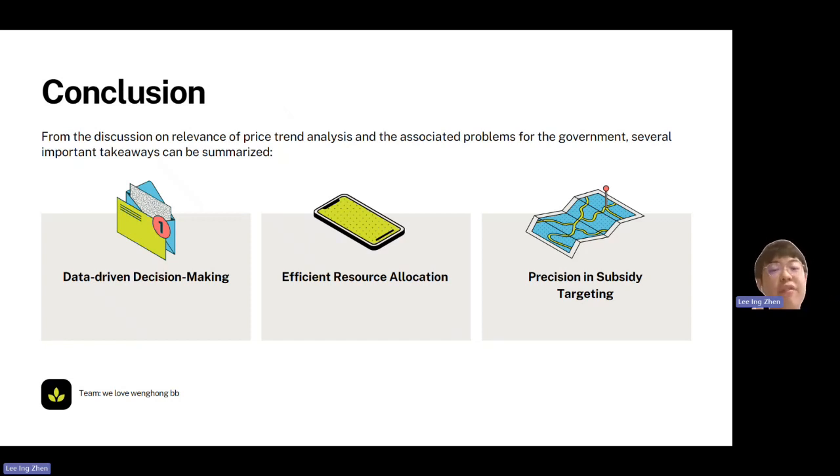The second part is efficient resource allocation, to make sure that the whole market is not overwhelmed with stock or lacking stock. And the third one is precision subsidy targeting, meaning that the subsidy needs to be based on cost of living as well. So that's all from me.